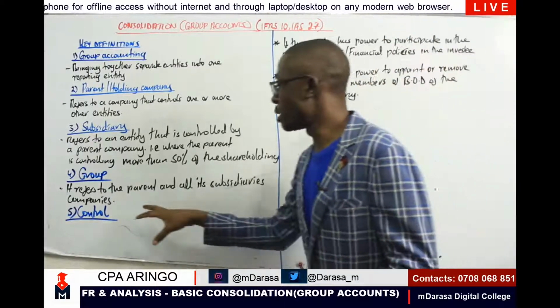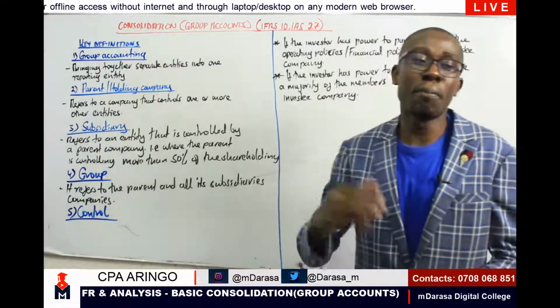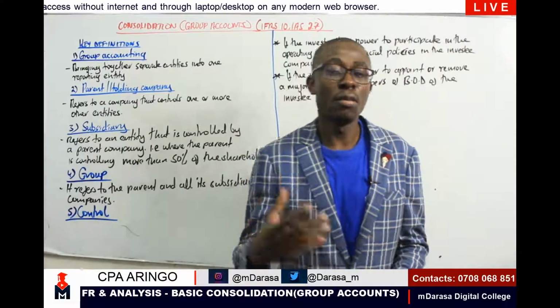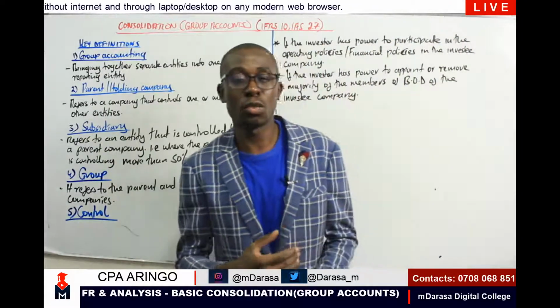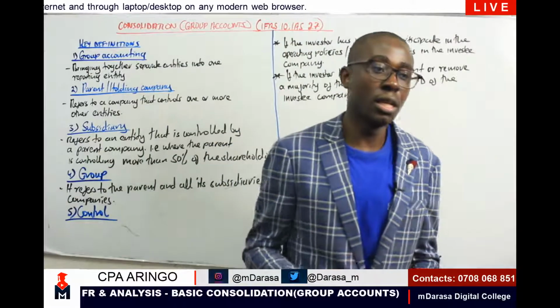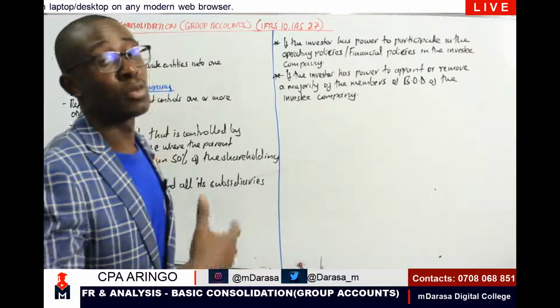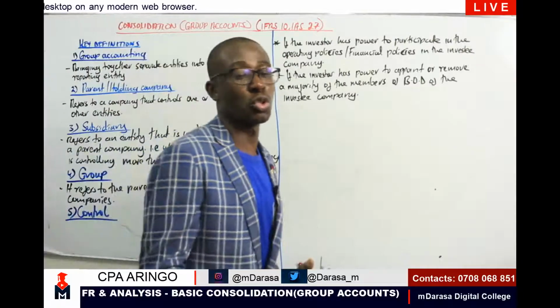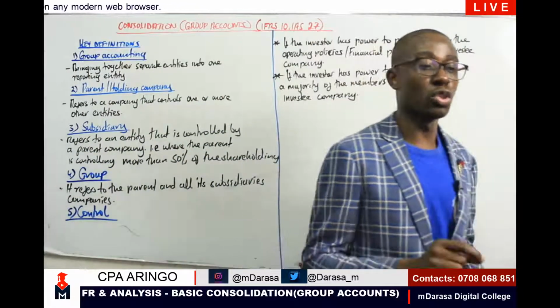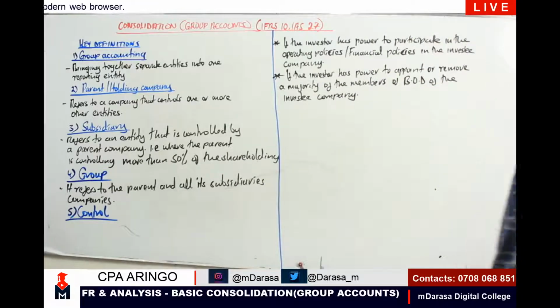So these are situations, my good students, that apart from us holding 50% and more of the shareholding of the investee company, if this situation occurs, it will also depict that you do have control of that company.